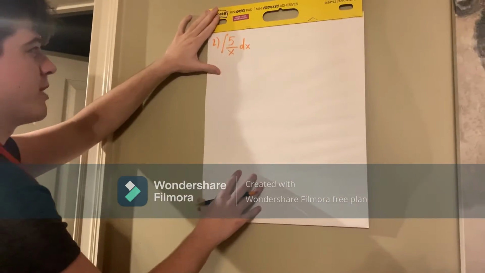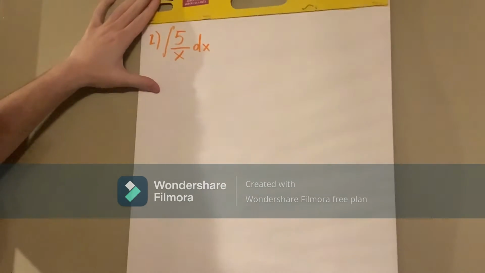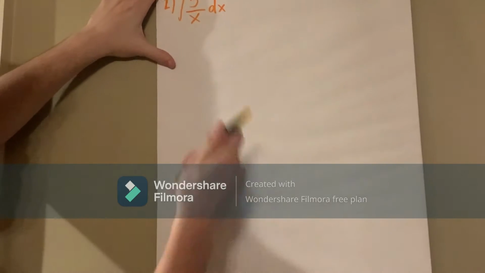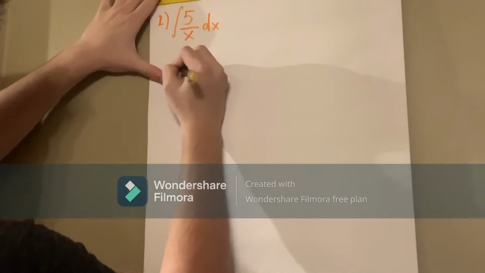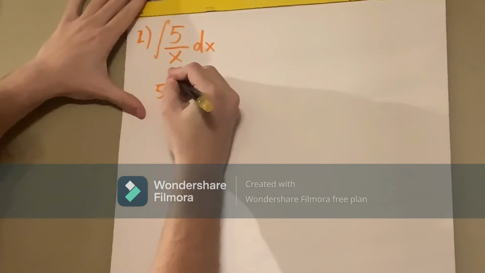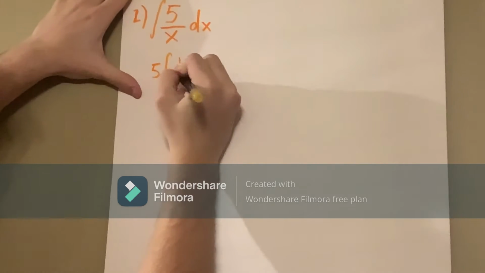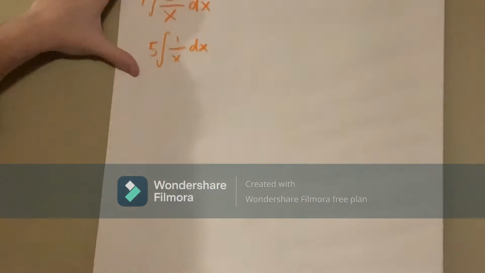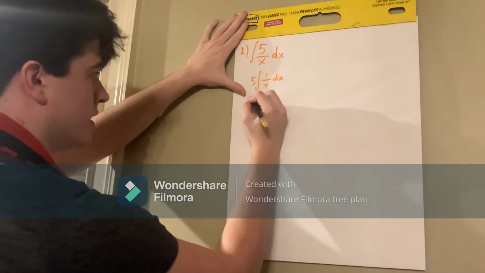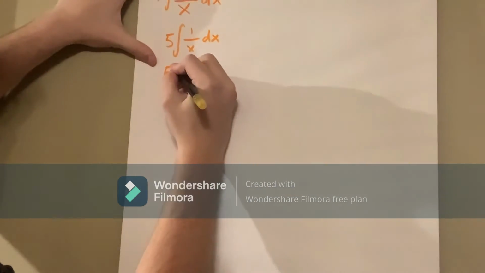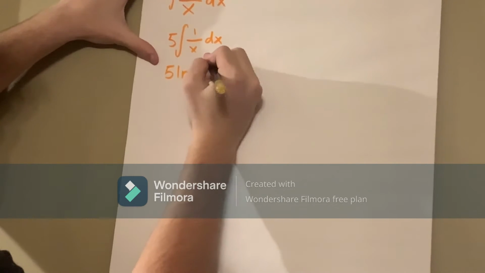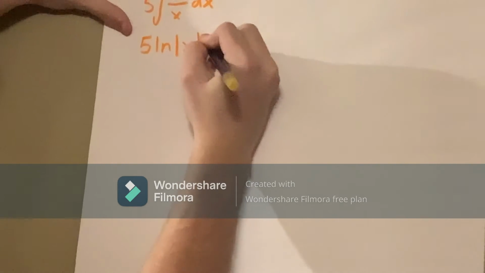Okay, so the second problem is the integral of 5 over x times dx. So you're going to use the natural log integral rule. So it's going to be 5, you're going to take the 5 out, integral 1 over x times dx. And then since you're using the rule, it's going to be 5 times natural log of the absolute value of x, plus your c.